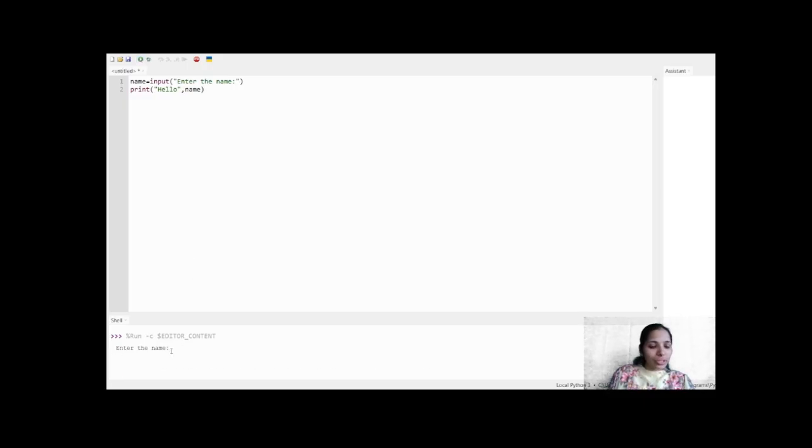Here I will just say X, Y, and Z, and then it prints hello with the name. So the name variable is holding the input entered by our user. Let's rerun and put in a good name. Here I will say John and it says hello John. So name is a variable which holds the data inputted by the user, and in order to get the input from the user I use the input function.